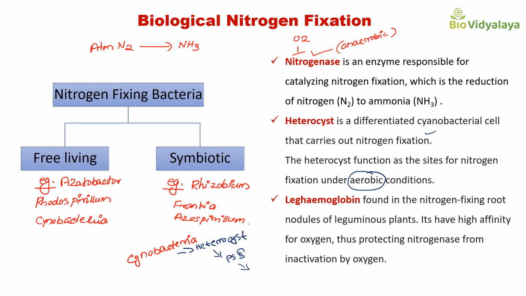And in leguminous plants, a pink color protein is present that is called leghemoglobin that can bind with oxygen. This is similar to our hemoglobin. The host plant will produce the globin portion of this leghemoglobin, and the symbiotic bacteria will produce the heme portion of this leghemoglobin.